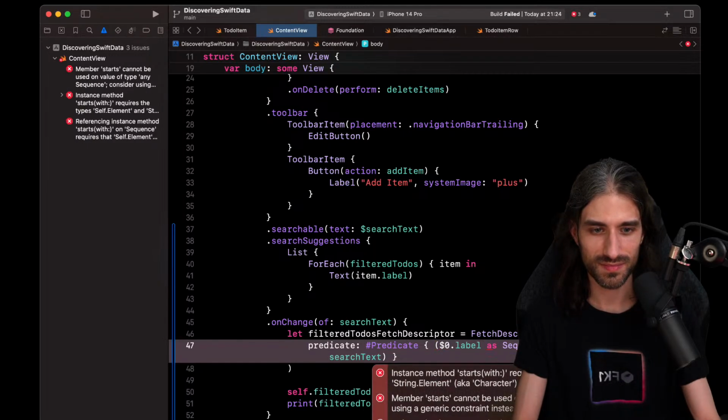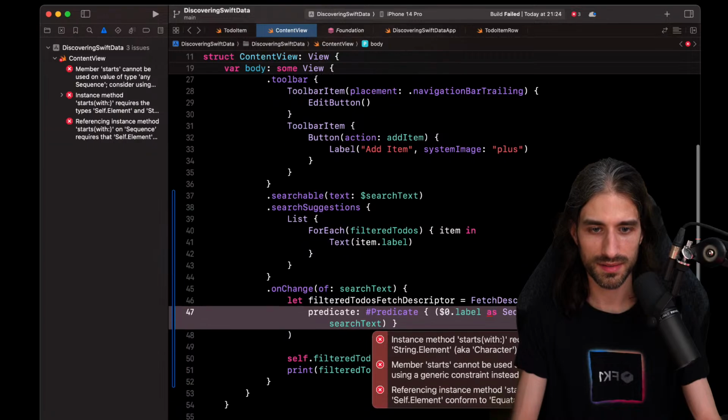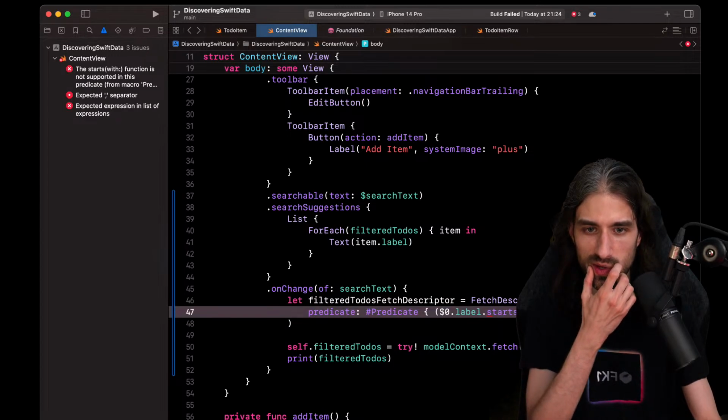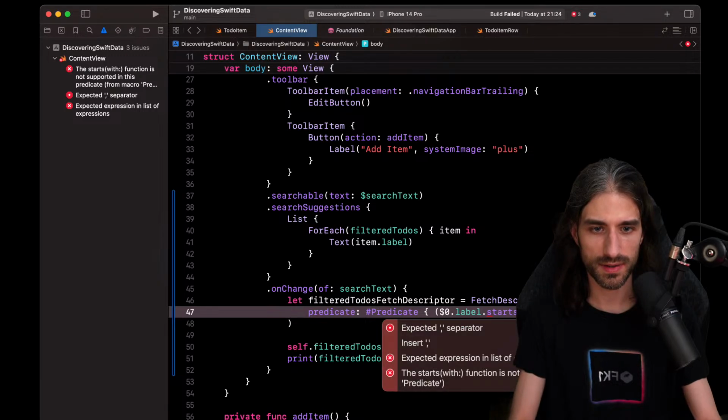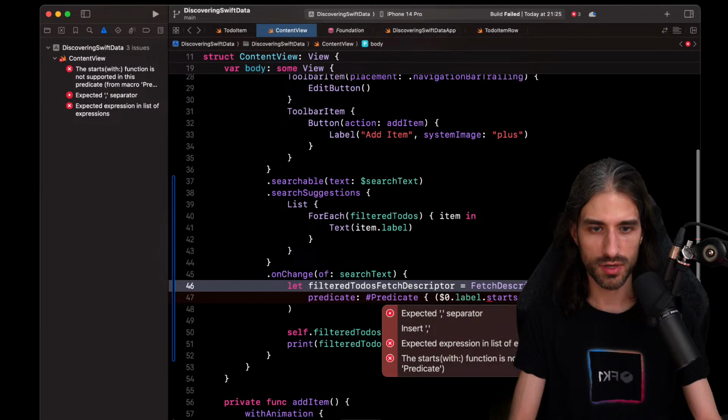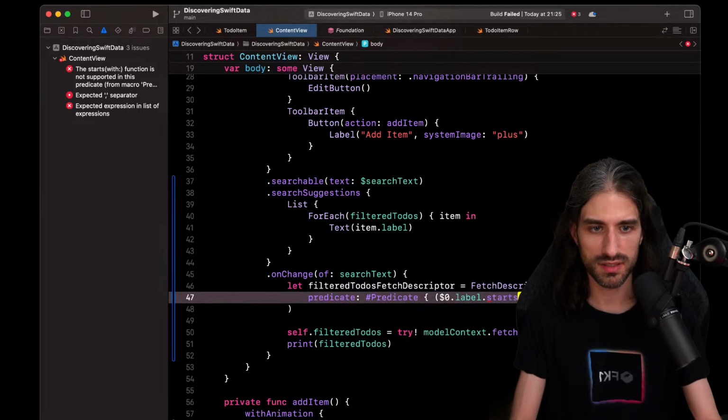Yeah, because then it doesn't know that it's a sequence of characters. Okay. So I need to transform the string into a sequence if I want to use the starts with. So I'm going to try and do this.